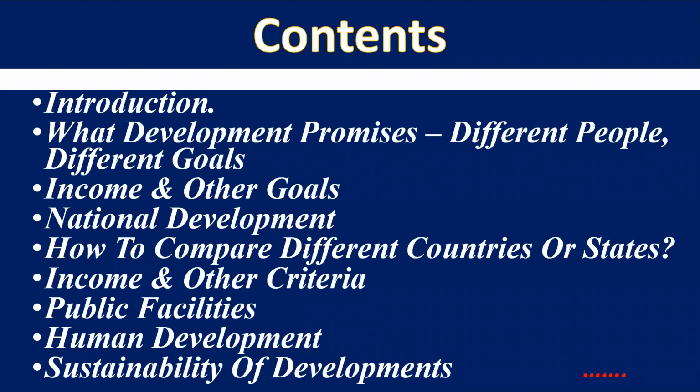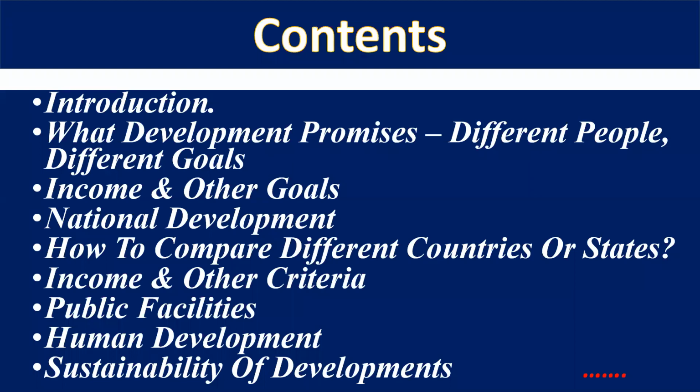Here we discuss income and other criteria to compare all these things. Then we will discuss public facilities, what they are and why the government provides them. When we discuss all these things, we come to our broad concept, that is human development, because our ultimate aim is human development, not the development of any individual person.